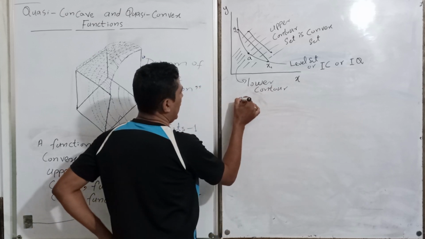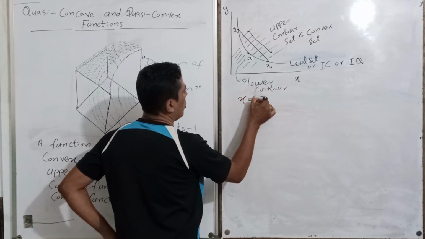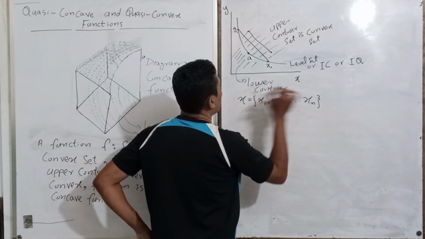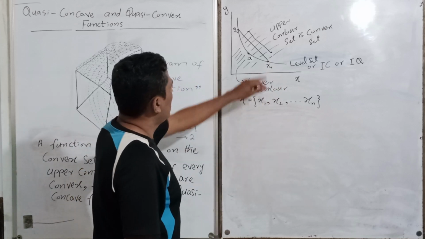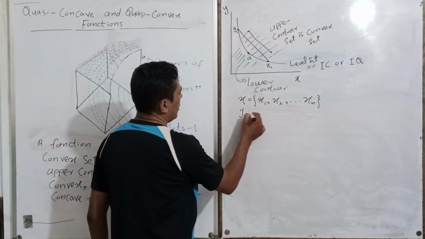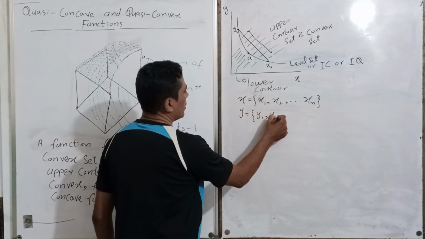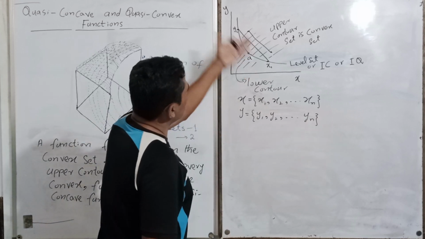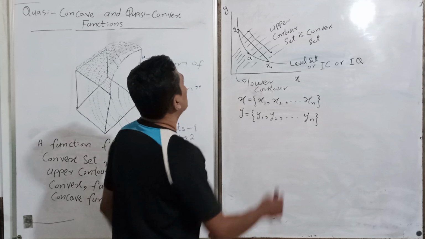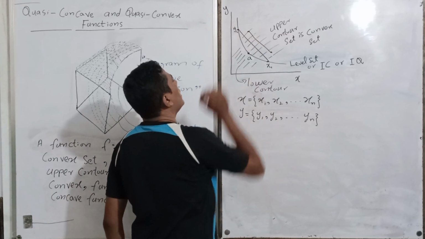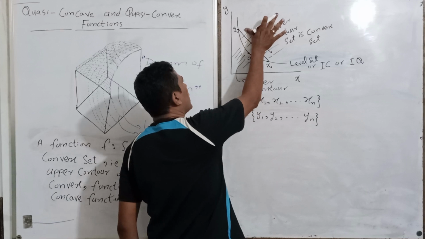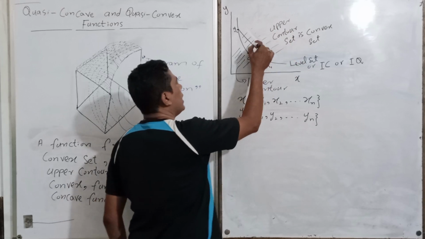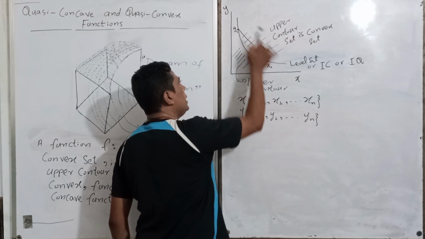We assume here x is a set of x1, x2, and so on up to xn, and we select any point x1. Similarly y, as we have discussed previously in my lecture, up to yn. So these points we join with a linear line. So again, it is called a convex set if linear combination.